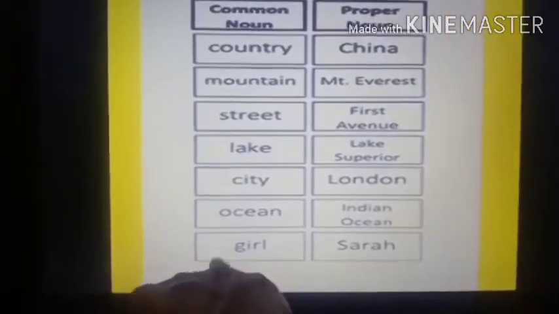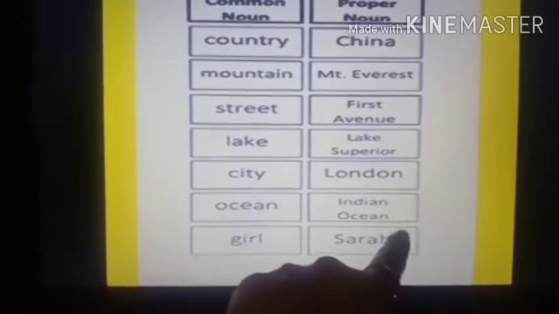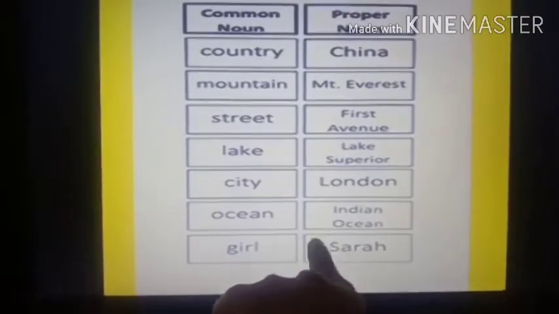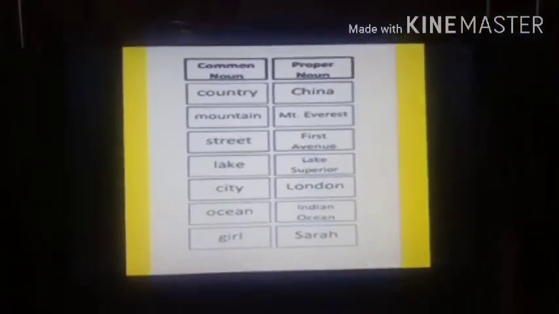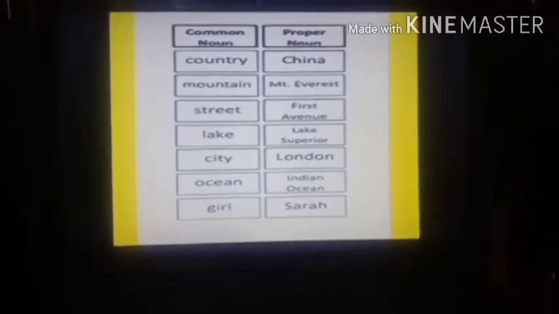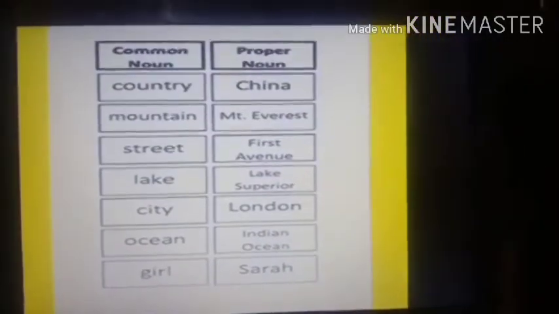Girl. Now this is only a girl, there is no name given. So girl is a common noun. But if I give a name to the girl, Sarah, so Sarah is the proper noun. So understood, students, what I am trying to tell you? So this is called common noun and proper noun. This is known as common noun and proper noun.